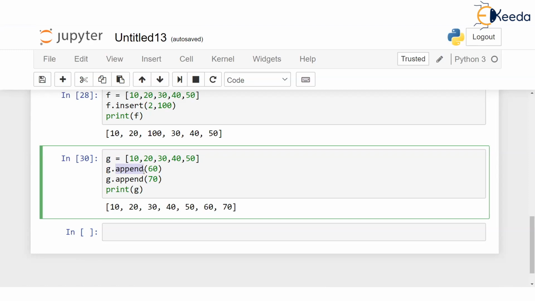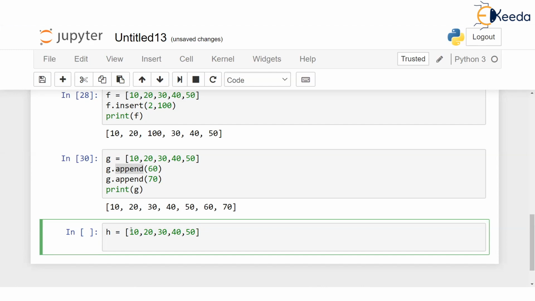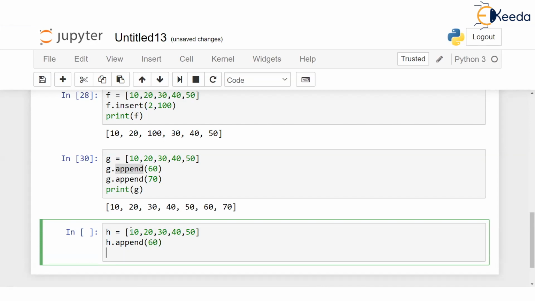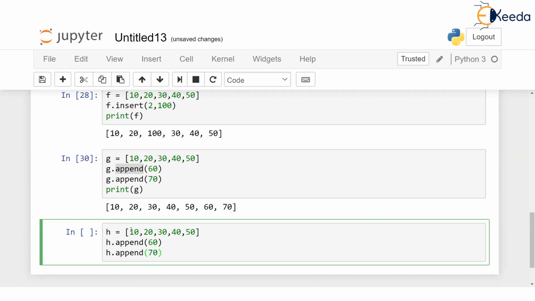Okay, there is another thing called extend. Instead of talking, let's say I have got one list H, and this is 10, 20, 30, 40, 50. Imagine somebody says that in this list, you append, check my words, not insert, you append 60, 70, 80, 90. You append 4 values. So one way of doing this is writing h dot append 60. Then again h dot append 70. Then again h dot append. Oh, good lord, I will have to write it 4 times.